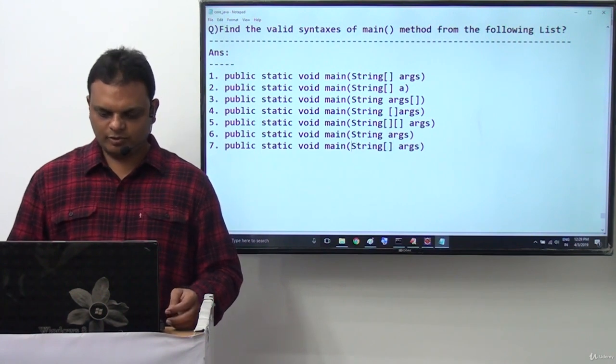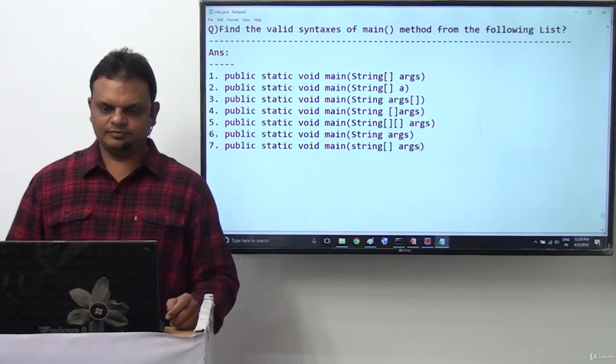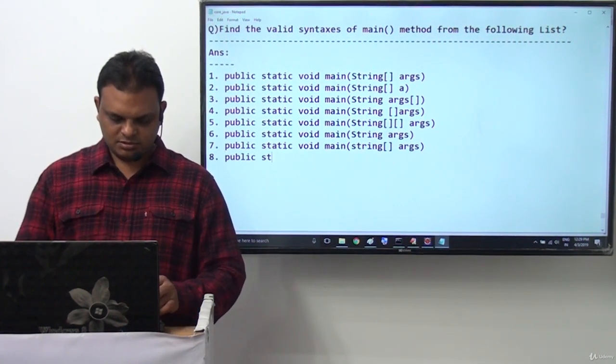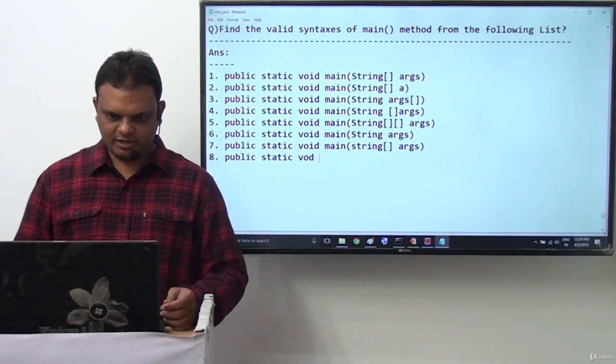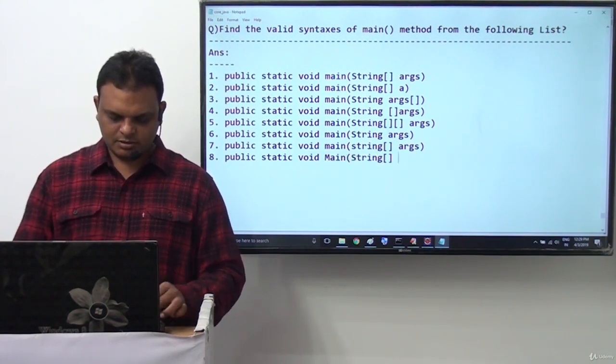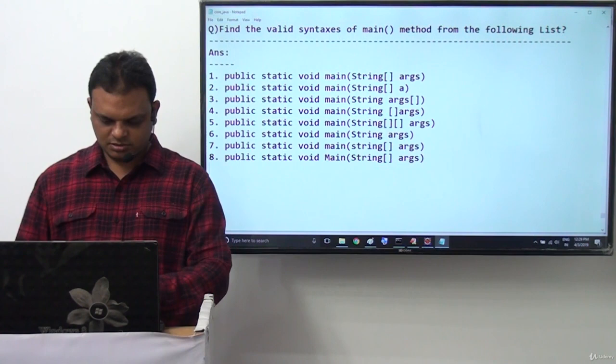Here I want to provide a small letter in this example. The eighth one is public static void main(String[] args).